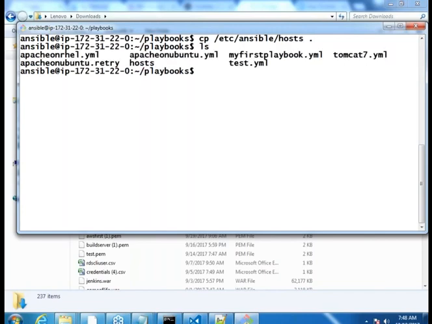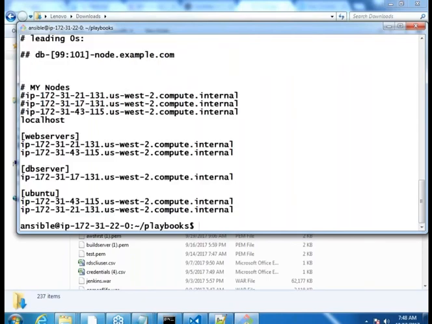So am I seeing the hosts file? This would be my inventory file which I would be passing. Since there is an inventory file over here, I have to create two directories, which are group_vars and host_vars. Before that, let us have a look at this file, cat hosts. What do I have?